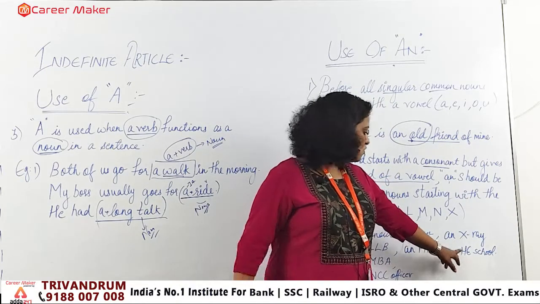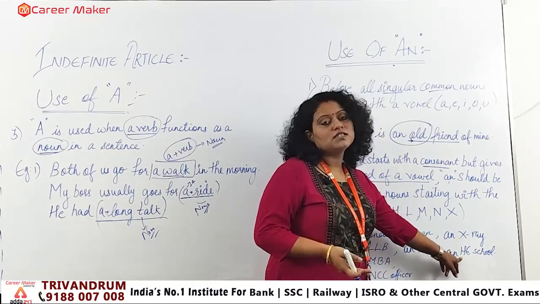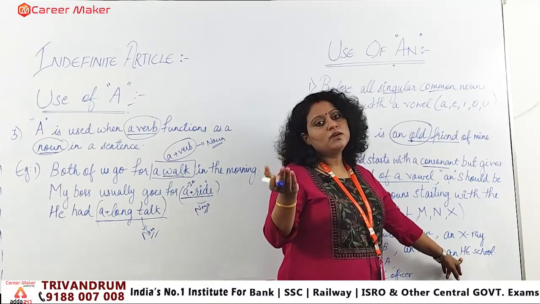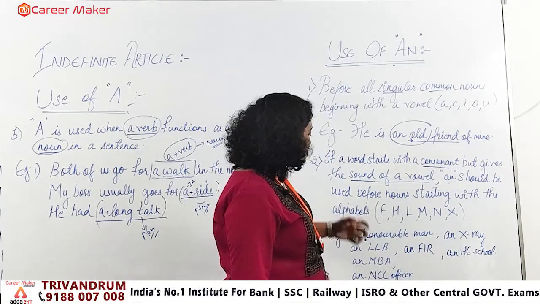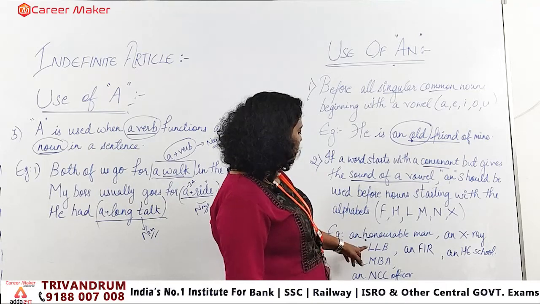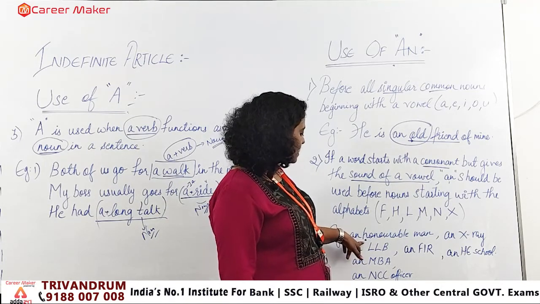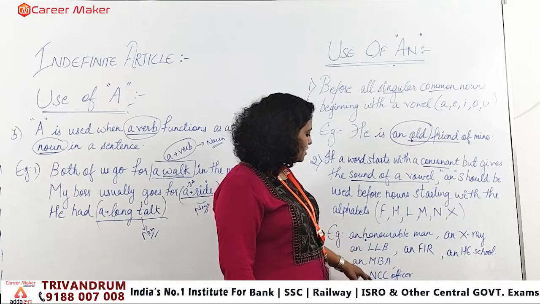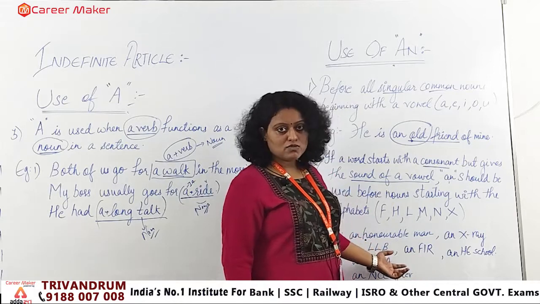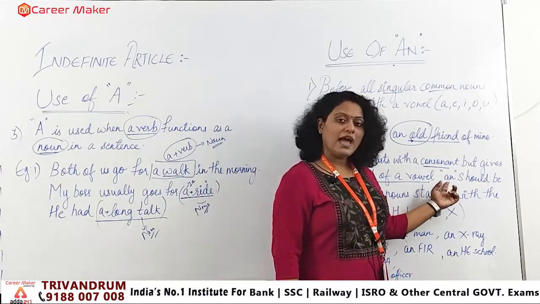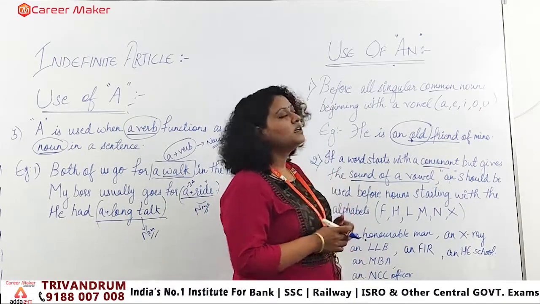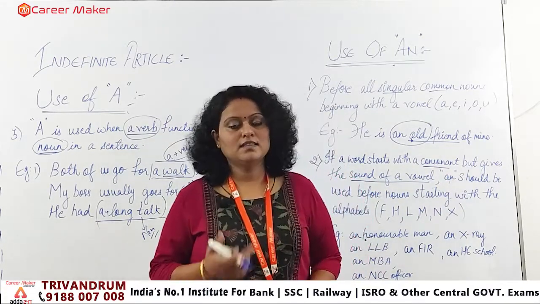And "an HE school", "aitch-ee", again the vowel sound is echoing, so that's why we are using "an". The word is starting with a consonant, but the echo is of a vowel. Remember, mostly when we are using these words, it's being used with abbreviation forms. So when we are using them in abbreviated forms, we are always using "an" with them, right? So these are the certain terms, and some more uses we have regarding the use of articles in a statement.